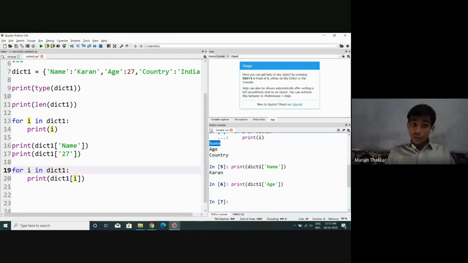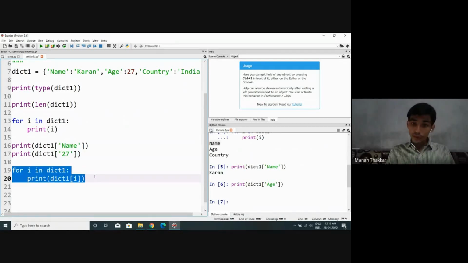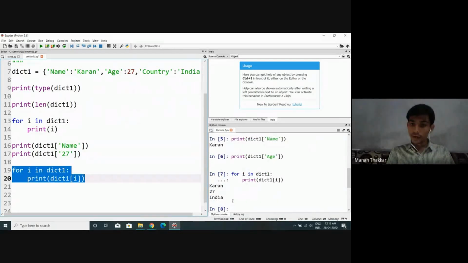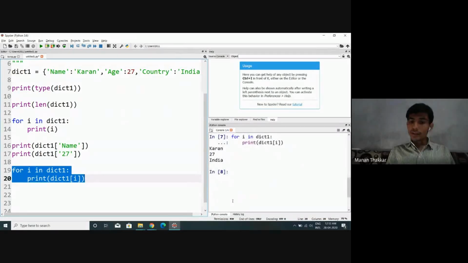So dict1 of name, can we say it is going to display Karan? Very next time, dict1 of age, can we say it is going to display 27, followed by country, that is India. Look at this. All right, Karan, 27 and India are here.